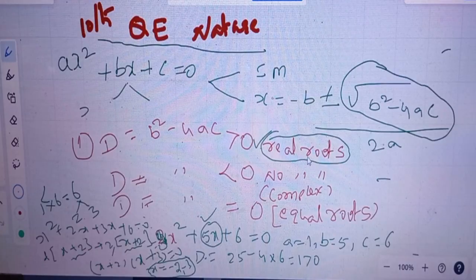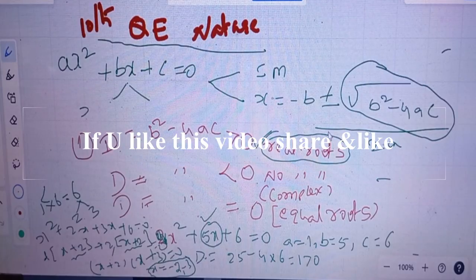This type of question is given in the board examination. This is the nature of the quadratic equation. Thank you.